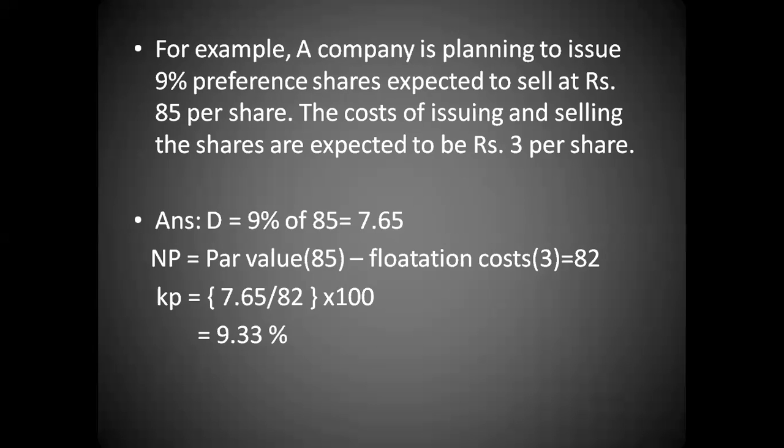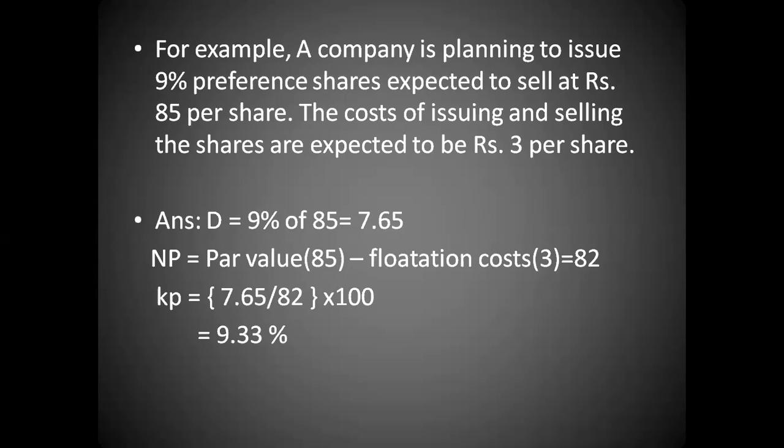Now, had there been any premium or discount in this question, let's say the premium was 5 rupees, how would we have solved the question? Par value 85 plus premium 5 rupees makes the issue price 90 rupees, and then we would have deducted the flotation cost of 3. So 90 minus 3, 87 would have been the net proceeds.